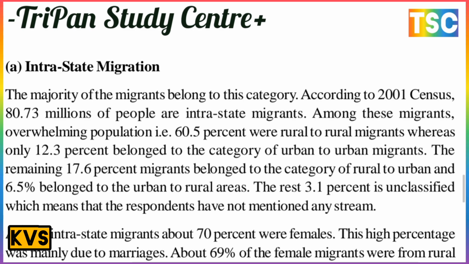The remaining 17.6% belong to rural to urban and 6.5% to urban to rural. The rest, 3.1%, is unclassified, which means the respondents have not mentioned any stream.